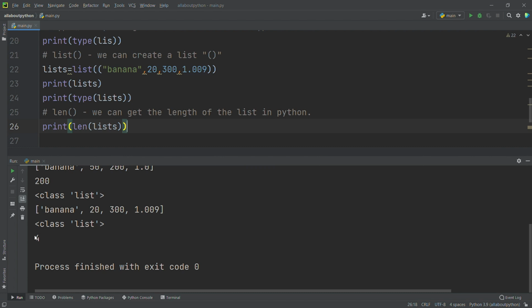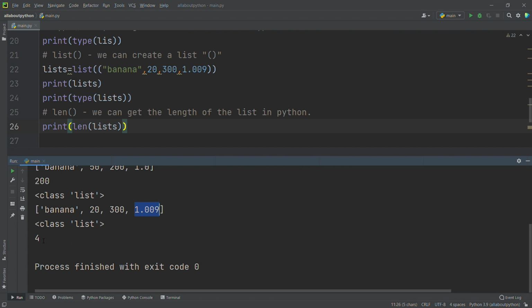See, it's printing 4. Now we'll check how many data items are inside my list. Here I have banana, this is 1, and 20, this is 2, and 300, this is 3, and 1.009, this is 4. So it's showing 4.